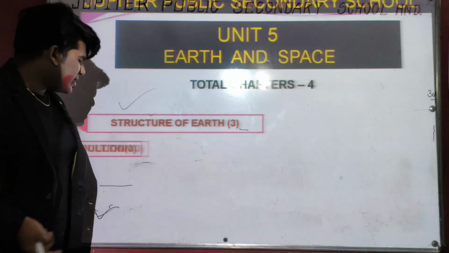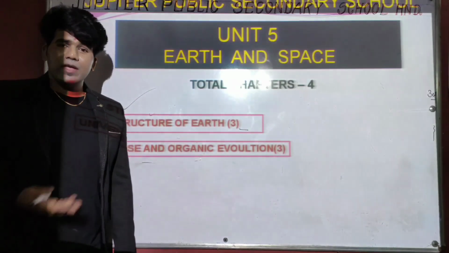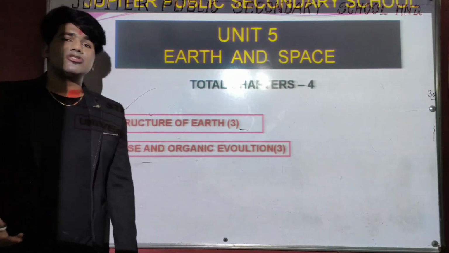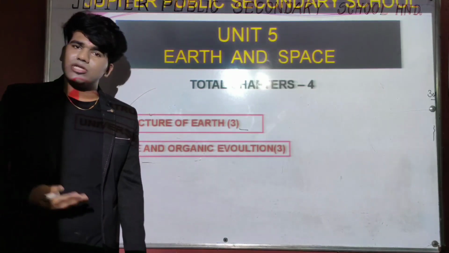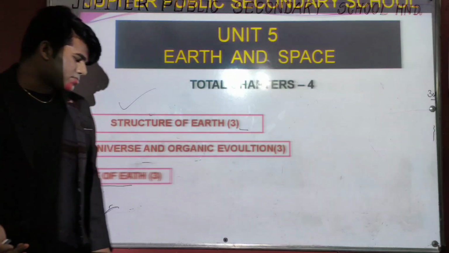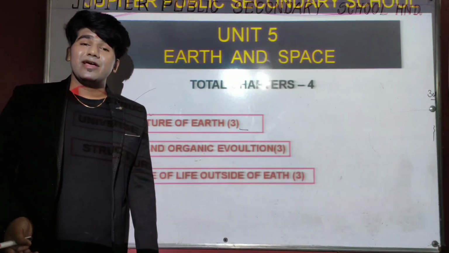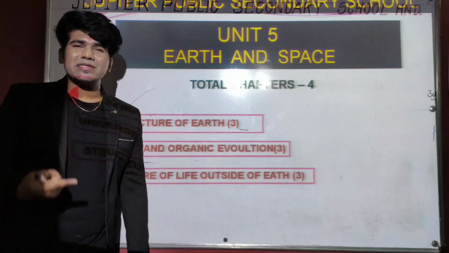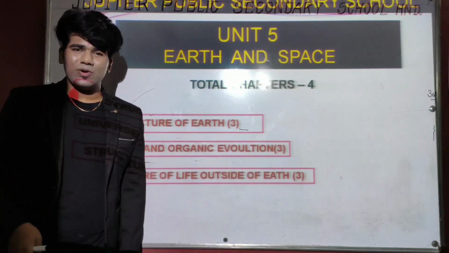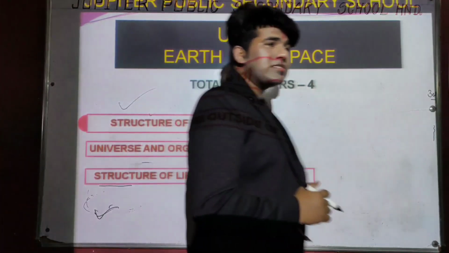The second chapter name is Universe and Organic Evolution. In this chapter we will discuss the theories of scientists about the origin of Earth, and it carries 3 marks. The third chapter name is Structure of Life Outside of Earth. It means in this chapter we will discuss aliens, and it carries 3 marks.